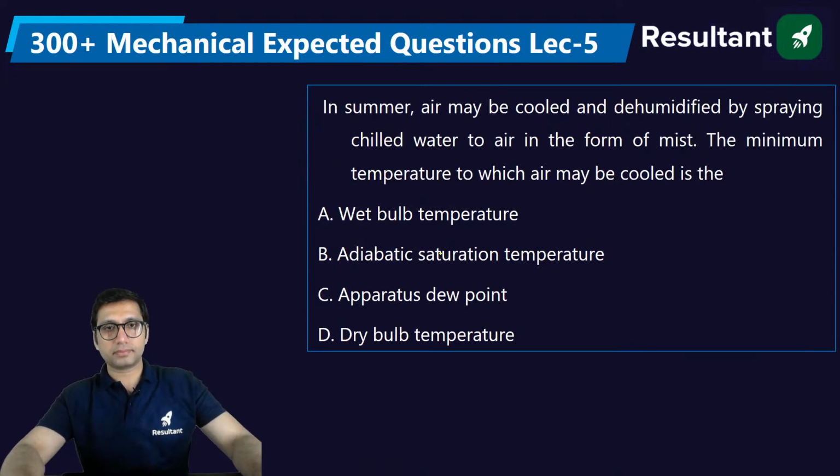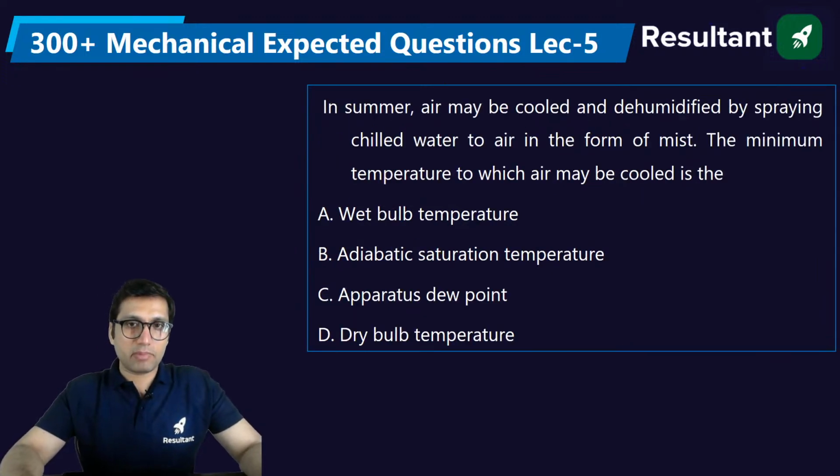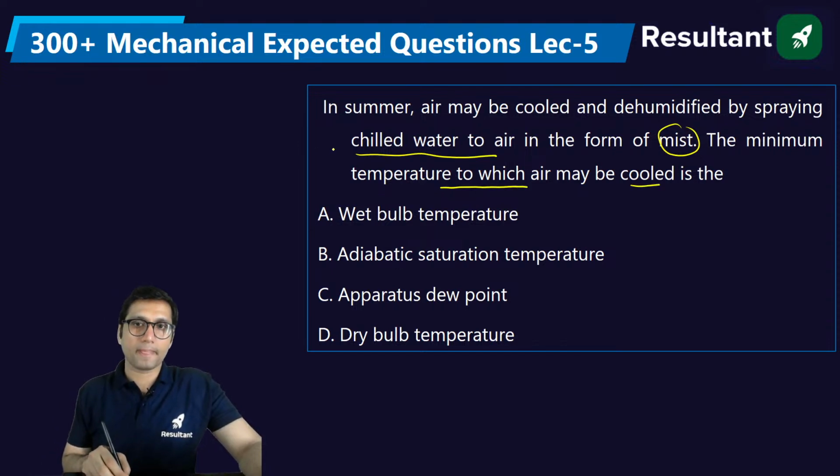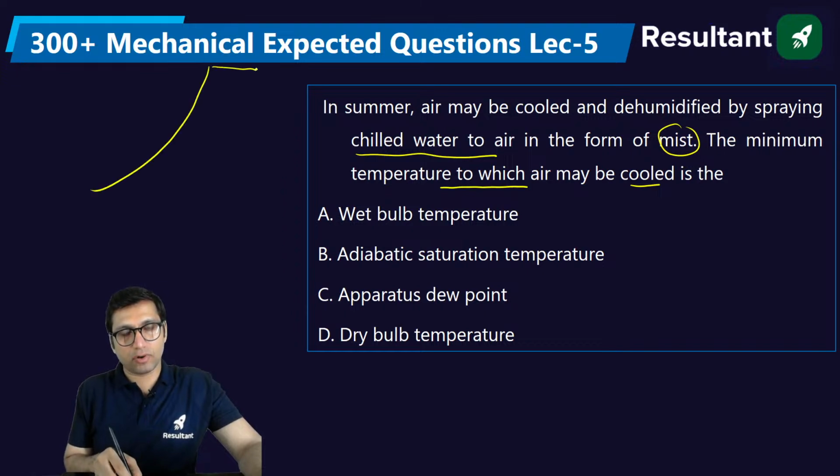Next. In summer, air may be cooled and dehumidified by spraying the chilled water to air in the form of mist. The minimum temperature to which air may be cooled is the... Cooling and dehumidification is achieved in which condition?